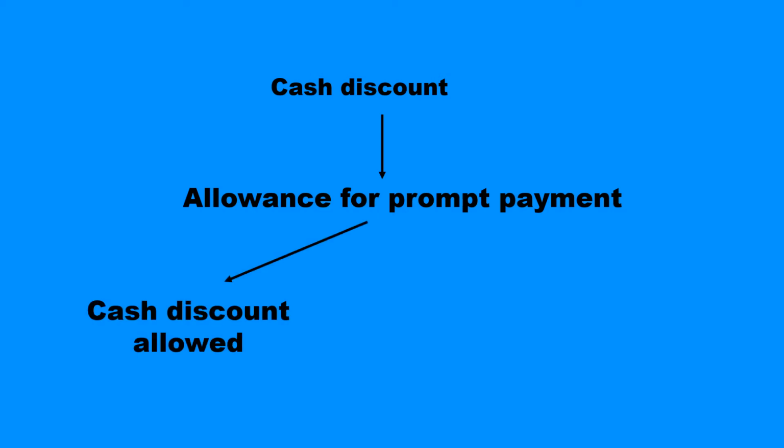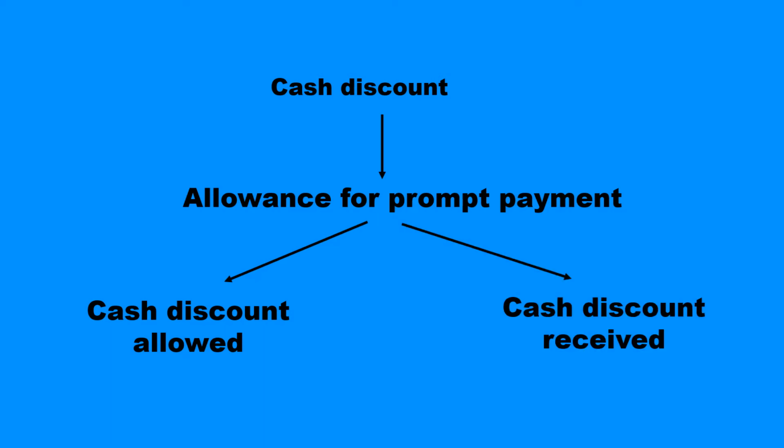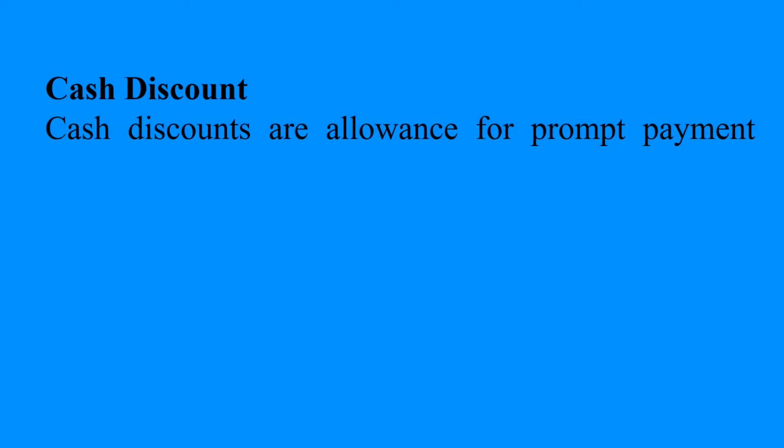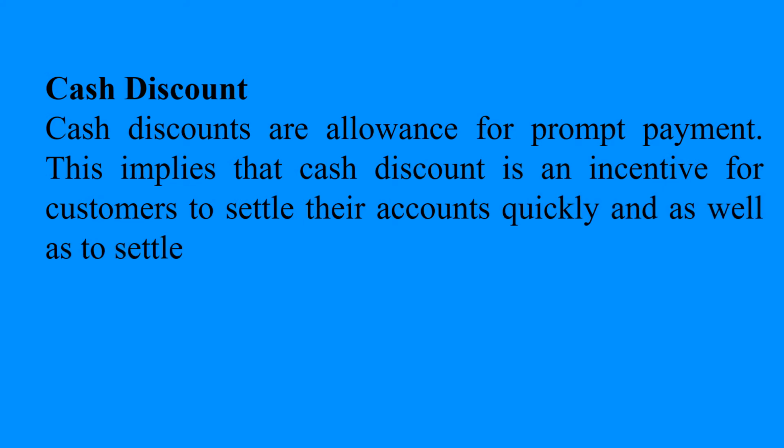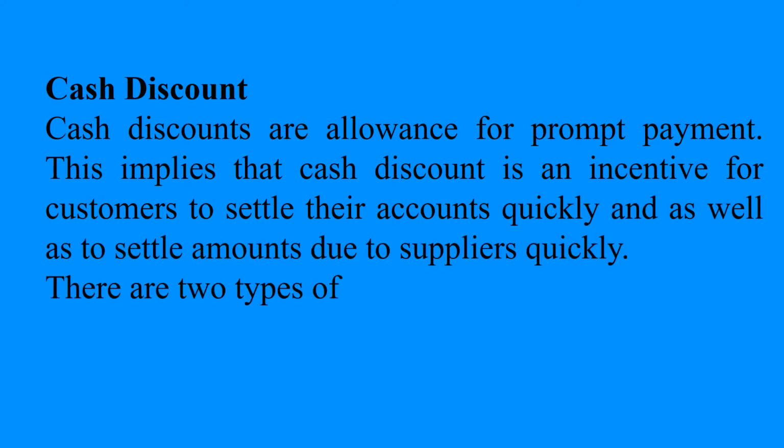It is normally an allowance given, which we term cash discount allowed, and an allowance that we receive, which is termed cash discount received. Therefore, cash discounts are allowances for prompt payment. This implies that cash discount is an incentive for customers to settle their accounts quickly and as well to settle